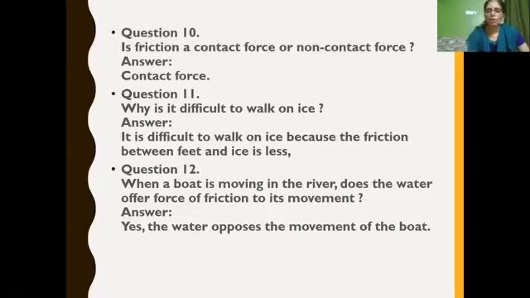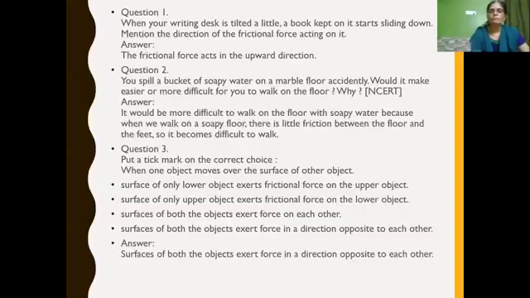Why is it difficult to walk on ice? It is difficult to walk on ice because the friction between the feet and the ice is less. That is, there will be less friction between the feet and ice, so it is difficult to walk on ice. When a boat is moving in the river, does the water offer force of friction to its movement? Just now we have seen fluid exerts friction, isn't it? Water is a liquid, so it is a fluid. So we can tell, yes, the water opposes the movement of the boat.